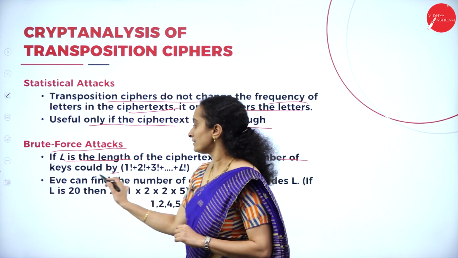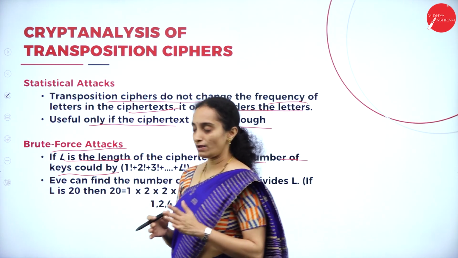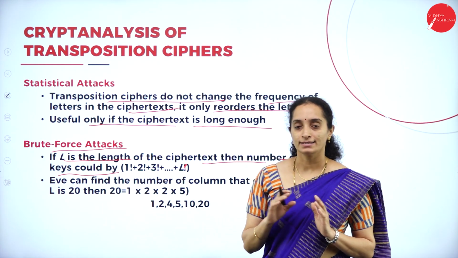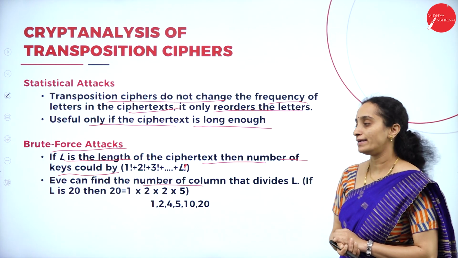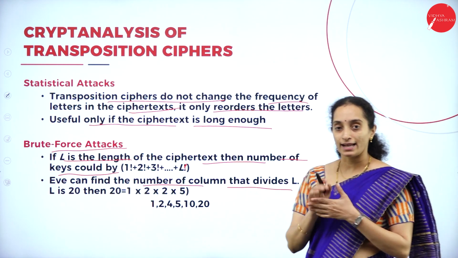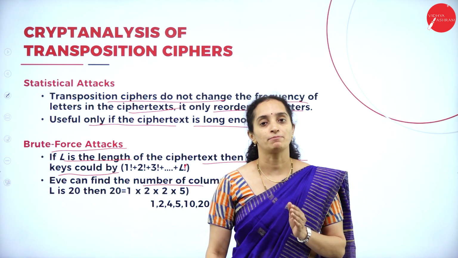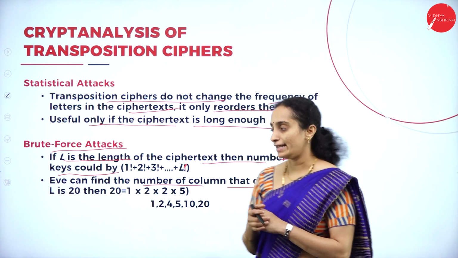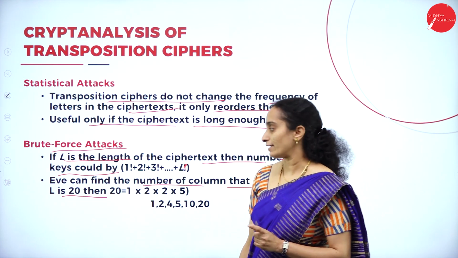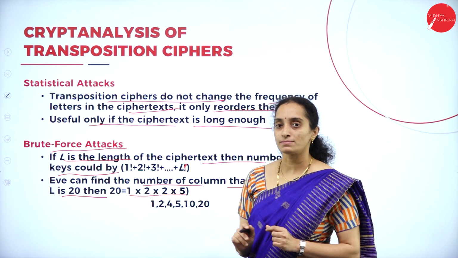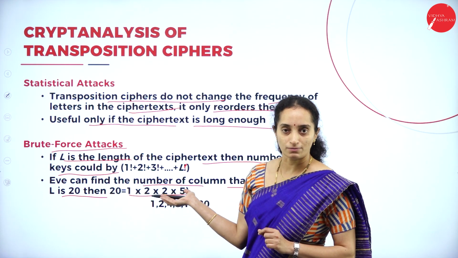The number of keys could be from 1 to L. The intruder can find the number of columns that divides L. You can check how many columns can be formed with the size of L. For example, if L is 20, the length of the ciphertext is 20, you can have a column size of 1 column, 2 columns, or 4, 5 columns, like this.